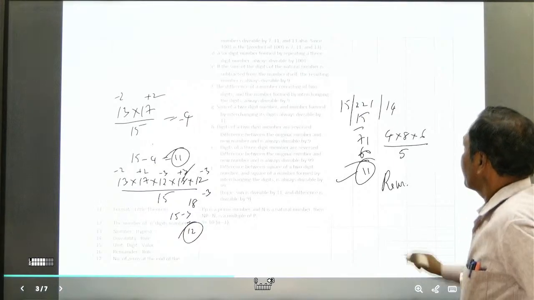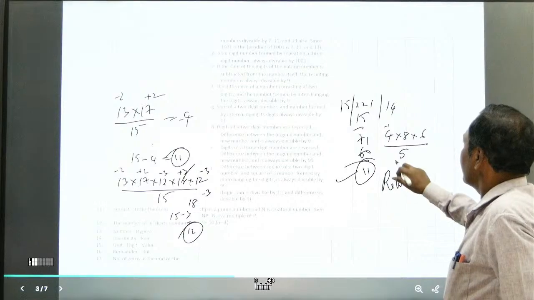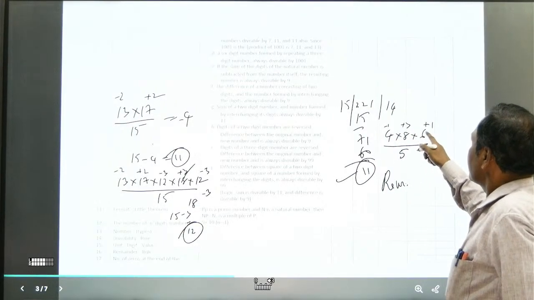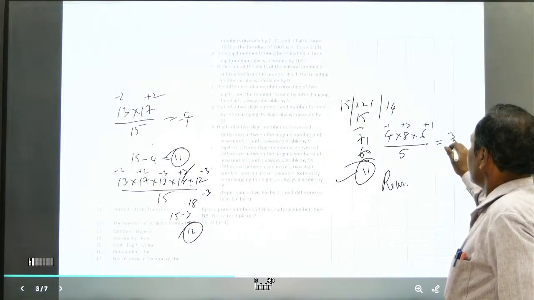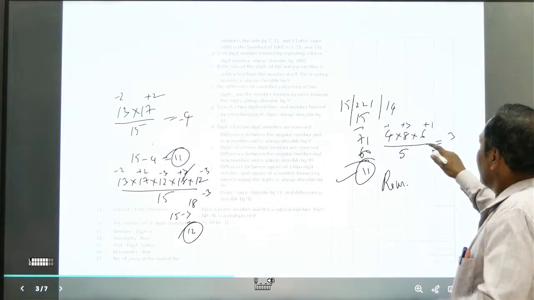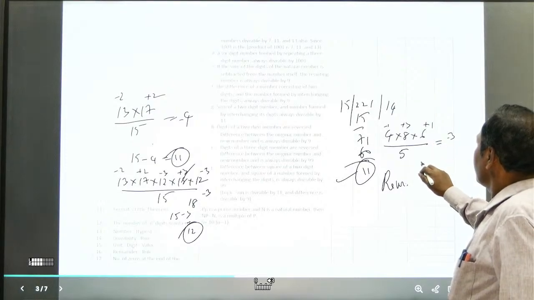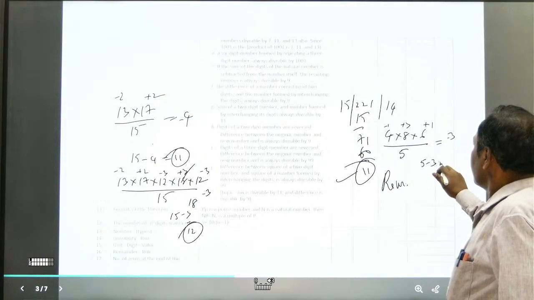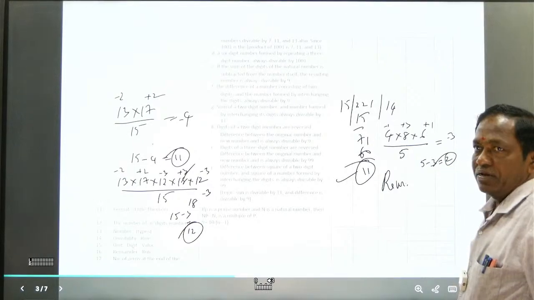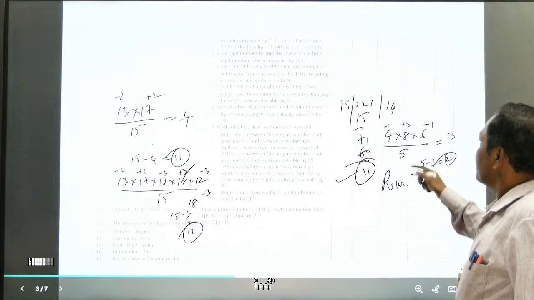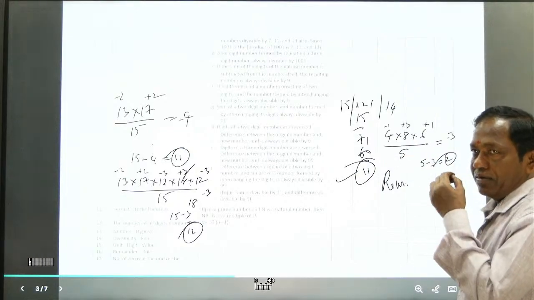Okay. Now we can take -1. This is plus 3 plus 1. 3 into 1, 3. Minus 3. It means 5 minus 3 is what? 2 is the remainder. Or you can cross check. 4 into 8, 32. 32 into 6.